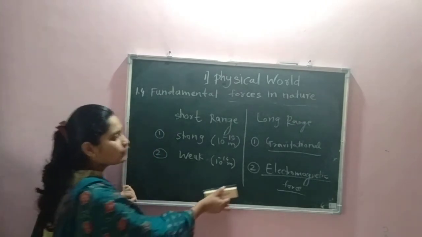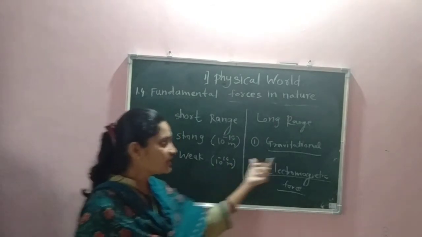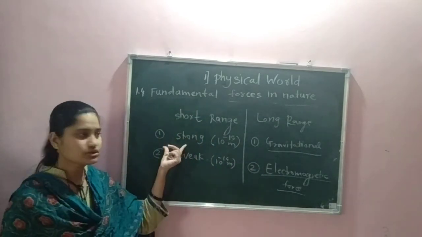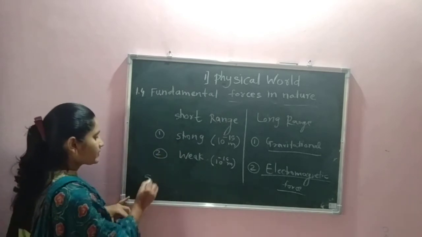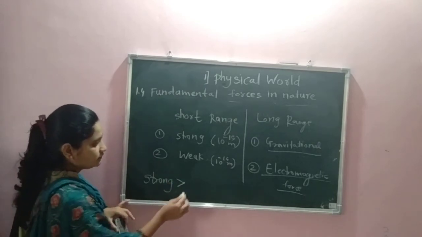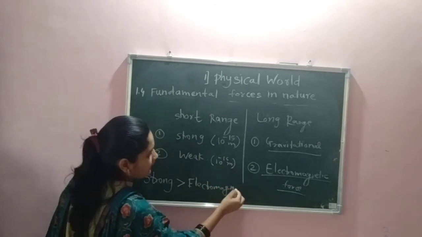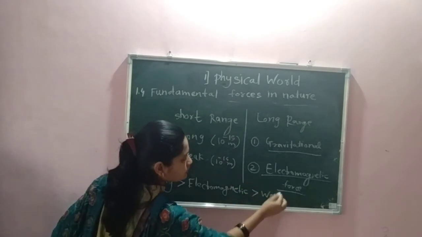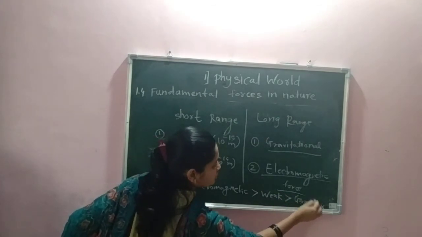Now you have to know the weakest force among these four fundamental forces. The gravitational force is the weakest force, and the strongest force is the strong nuclear force. The strong nuclear force is stronger than electromagnetic force, electromagnetic force is stronger than weak nuclear force, and weak nuclear force is stronger than gravitational force.